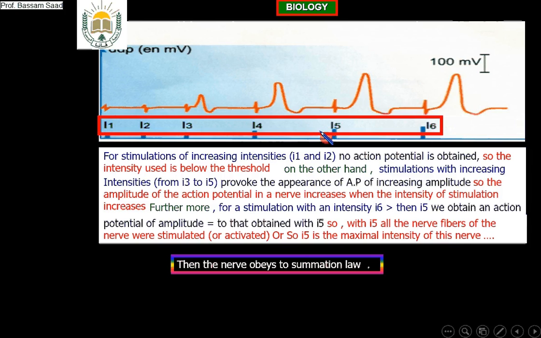So now the first important remark or characteristic is that the nerve obeys the summation law. Okay, what about the velocity? Please pay attention, so you understand more.